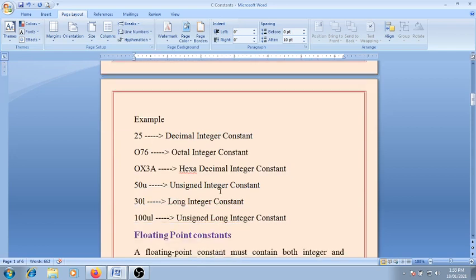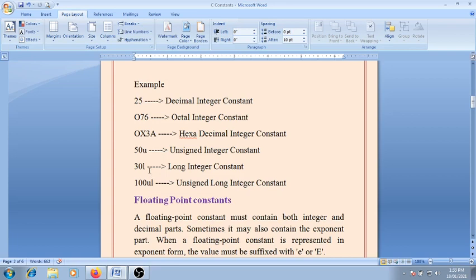You remember that. For example, suppose there is a value 25. 25 is a decimal integer constant because it is a combination of digits. Now here 076. So this is an octal integer constant. Here 0X3A. It is a hexadecimal integer constant. Now 50U. U is nothing but an unsigned integer constant. Now 30L. This is a long integer constant, and 100UL. This is an unsigned long integer constant.